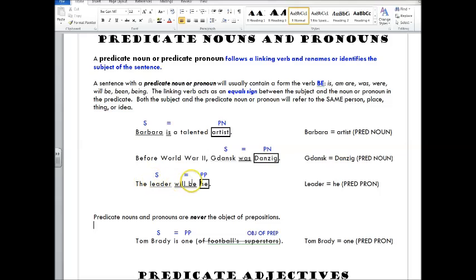The leader will be he. Okay, this is a pronoun as opposed to a noun, he. Your subject is leader, and will be is the future tense of be, and again, the leader equals he equals the leader. Same person, right? It's just that we're giving it a different name.